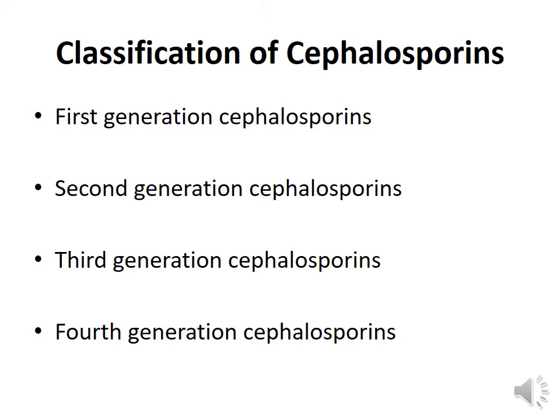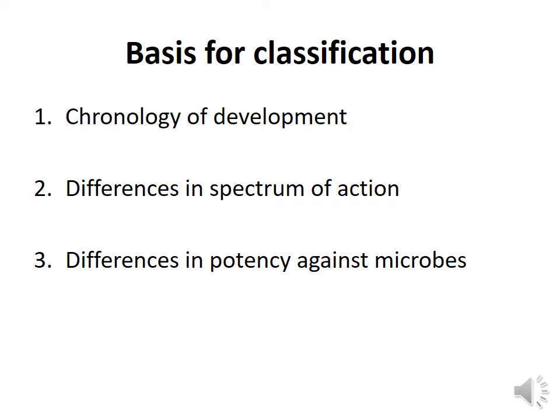There are 4 generations of cephalosporins. This classification is based on the chronology of development of these drugs, the differences in the antimicrobial spectra, and the differences in the potency they have against the various bacterial microorganisms.